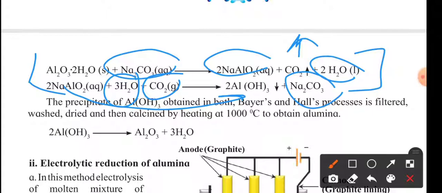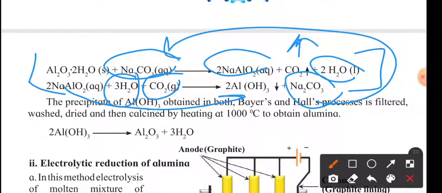This sodium carbonate is used again in the leaching process of bauxite, and this aluminum hydroxide is heated.